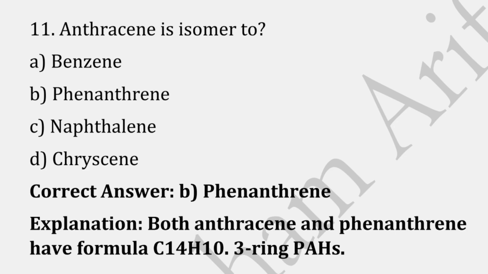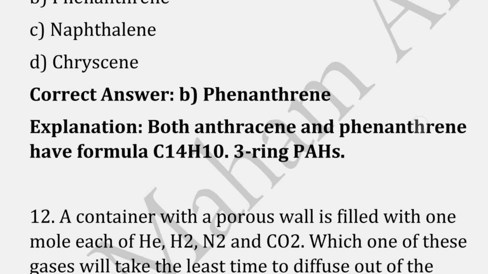Anthracene is isomer to. Correct answer is option B, that is phenanthrene, because both have formula C14H10, 3 ring PAHs.